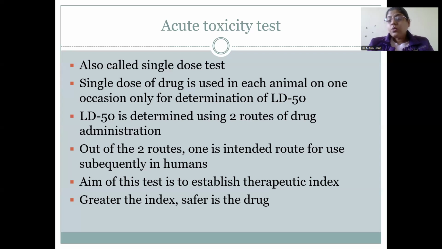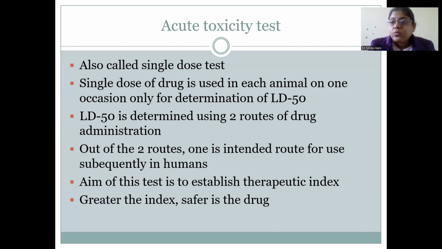And other routes can be oral, subcutaneous, intraperitoneal. Out of the two routes, one is the route intended for subsequent use in humans, and that is the IV. The aim of this test is to establish a therapeutic index.